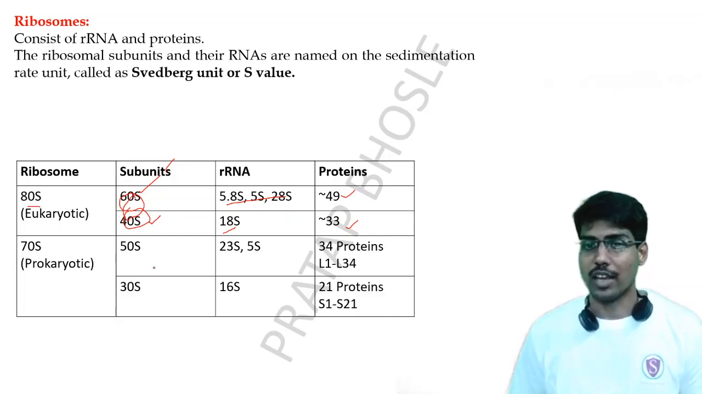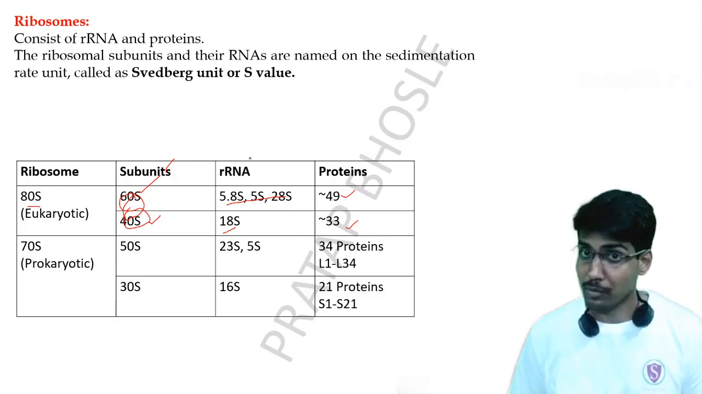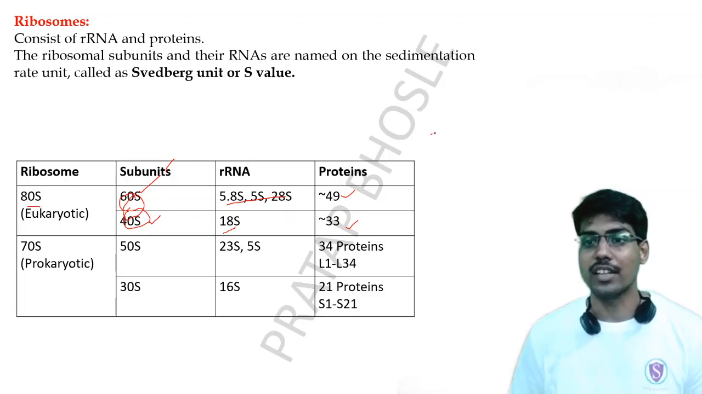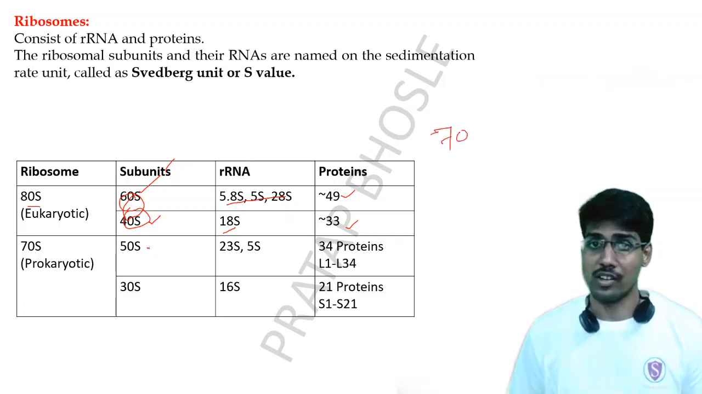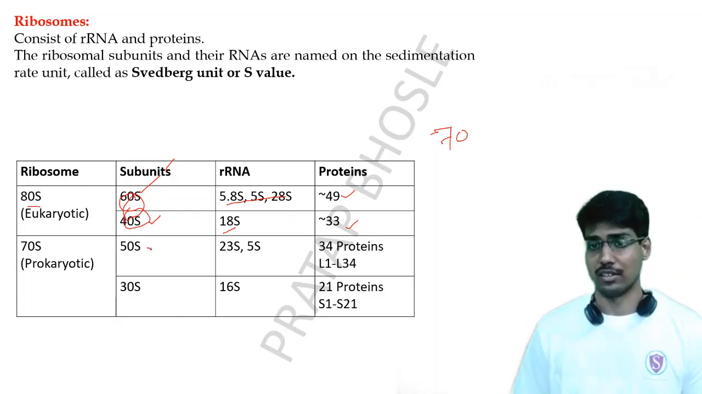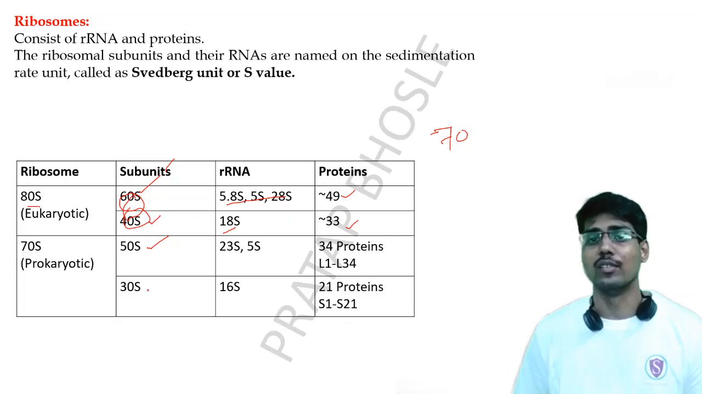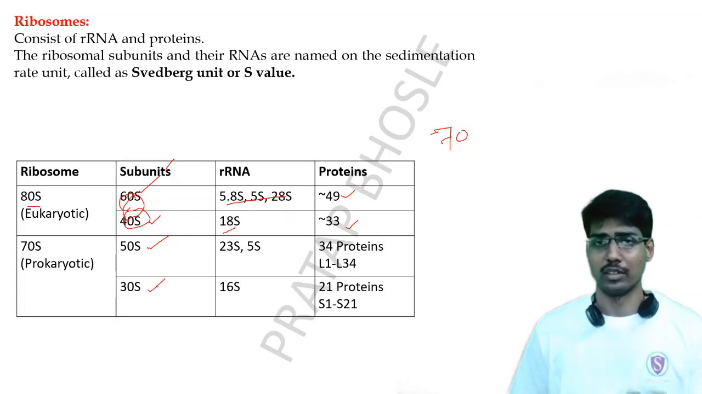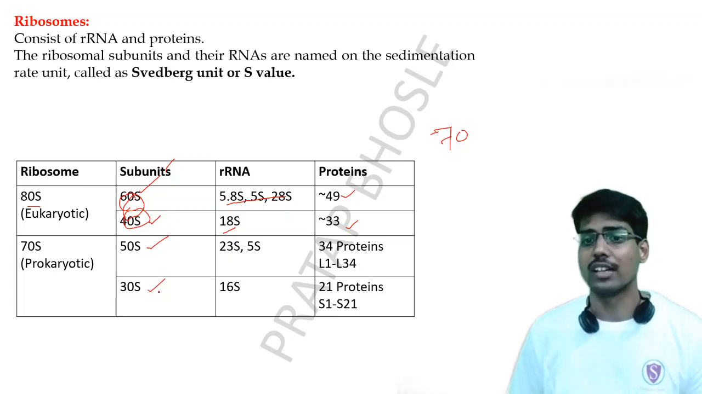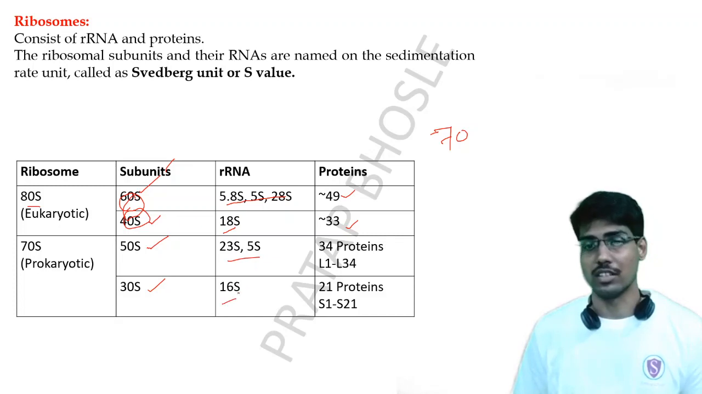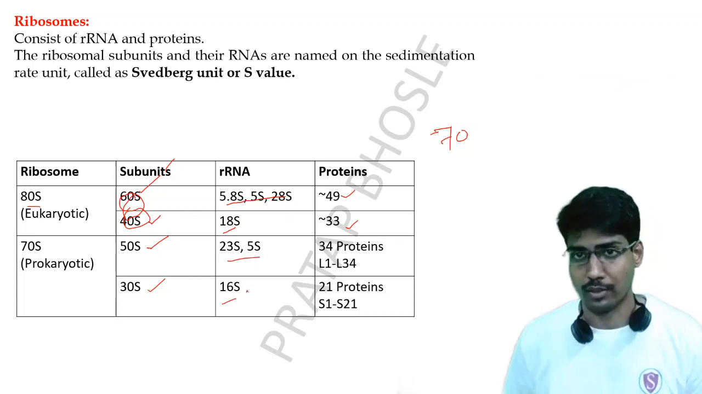In the case of prokaryotes, the ribosome is called what? The 70S ribosomal unit. The larger unit of a prokaryotic ribosome has a sedimentation value of 50S, and the smaller unit has a sedimentation value of 30S. These are the different rRNAs present inside the two types of ribosomes.